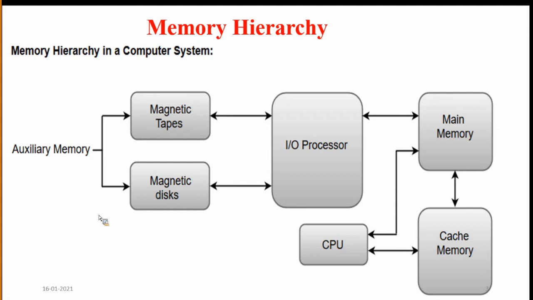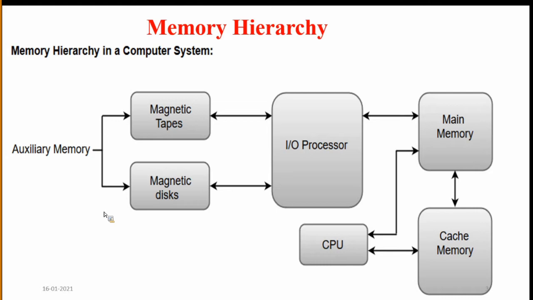The best example of main memory is RAM, random access memory. Main memory is called volatile memory, which means whenever we switch off the computer, the entire content of main memory is lost. Main memory is also called primary memory because it is very important for the CPU to execute instructions.